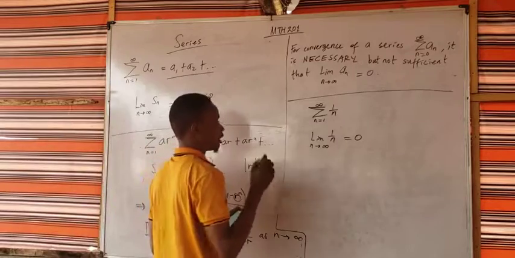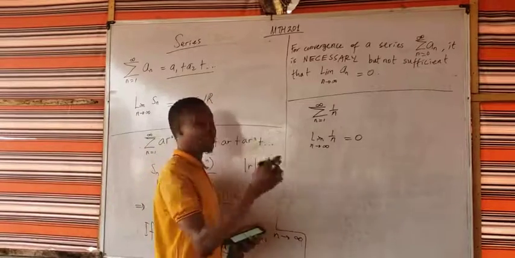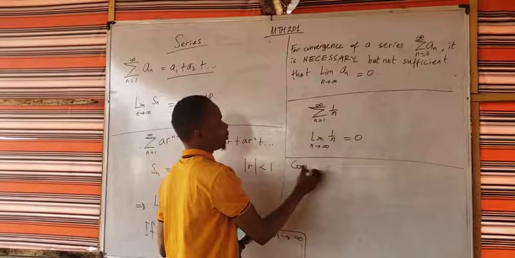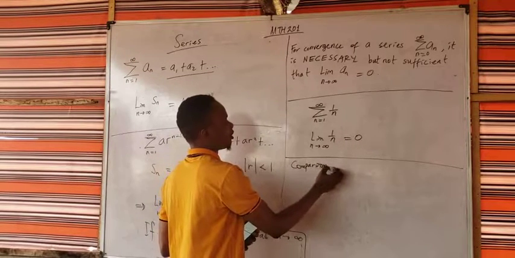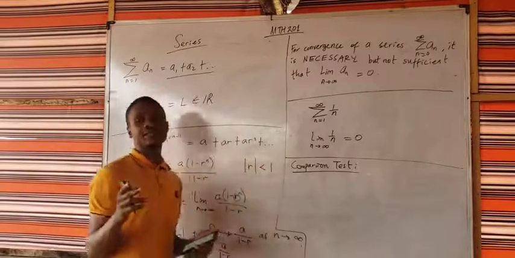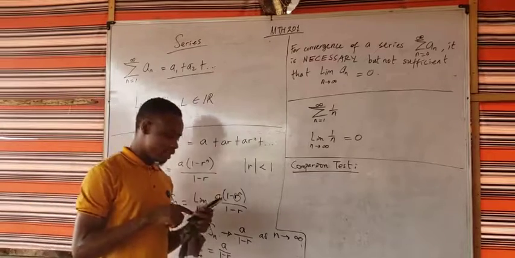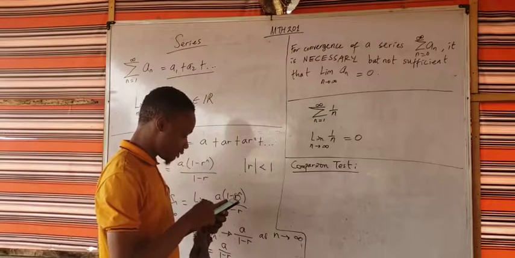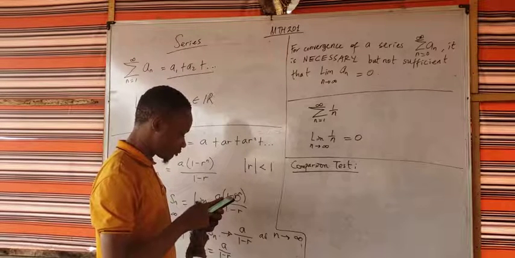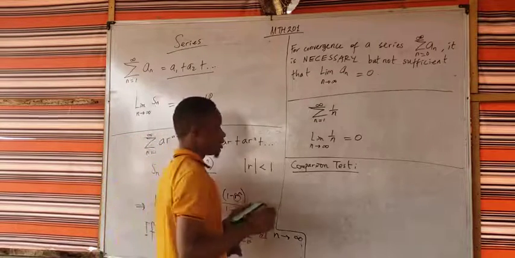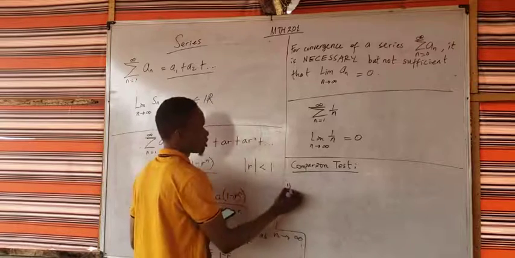So look at this now. We have different kinds of tests, so just write them down. We have what we call the comparison test. That means we want to compare two different series. So just write down this condition.